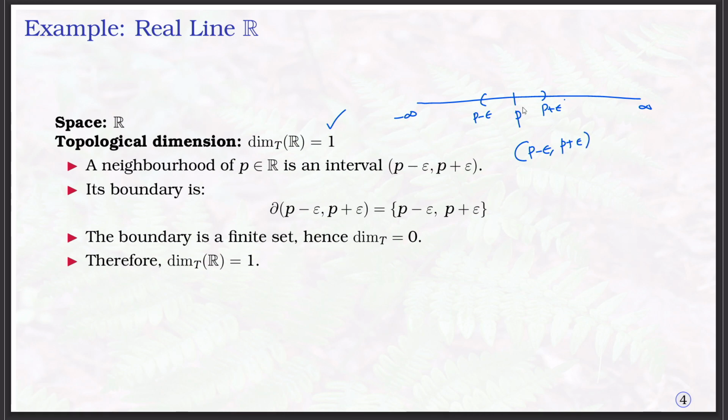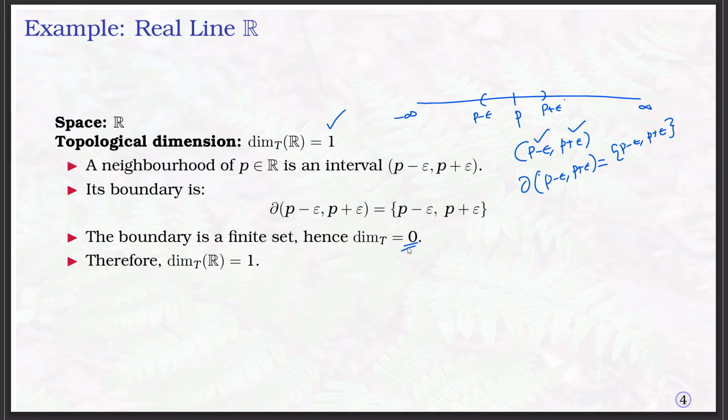Then the boundary of this neighborhood is the 2-point set {P minus epsilon, P plus epsilon}. Only these 2 points are the boundary. So the boundary is a finite set, and the finite set has topological dimension 0. Therefore, the dimension of the real line is 1.